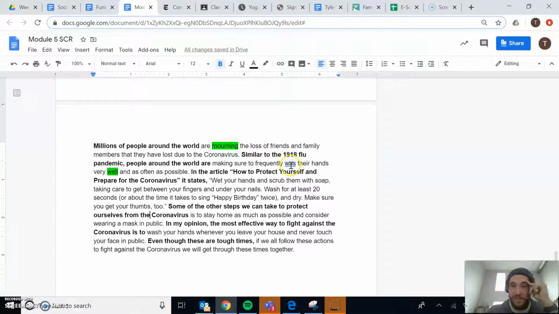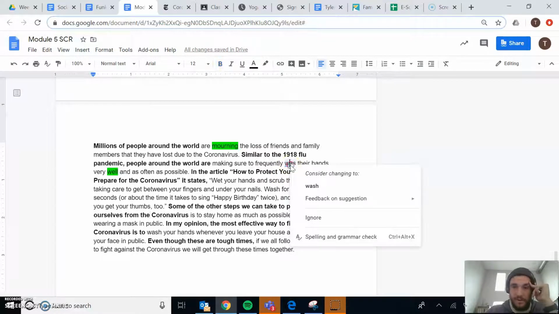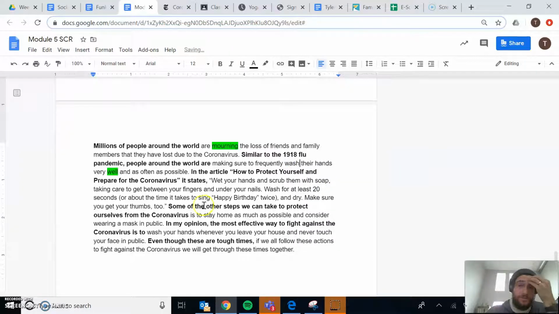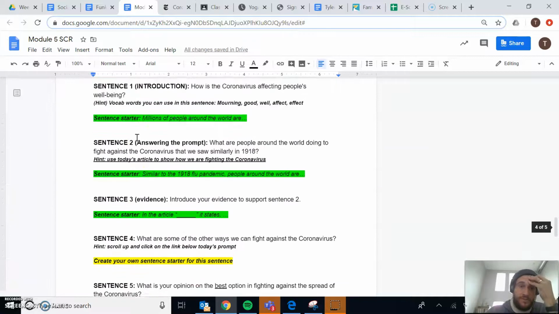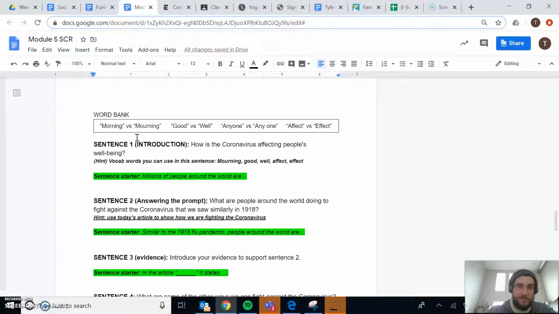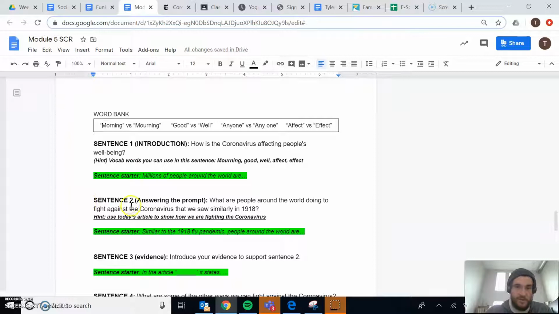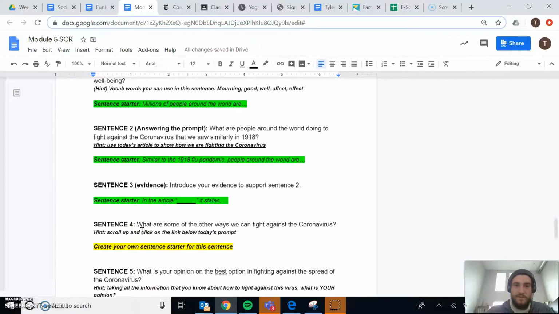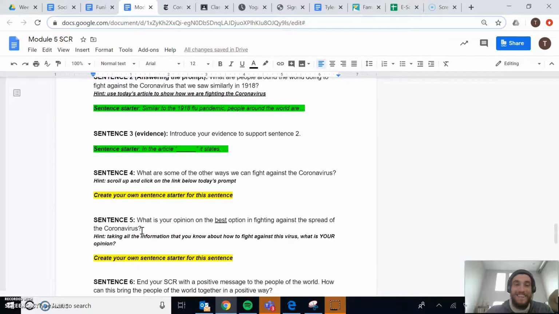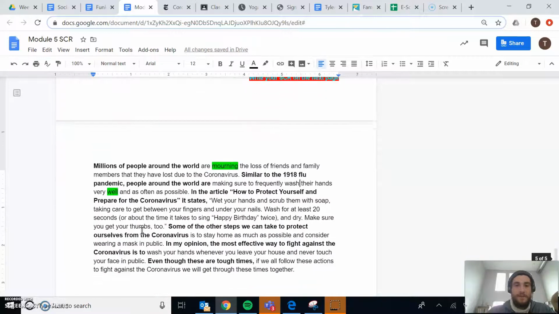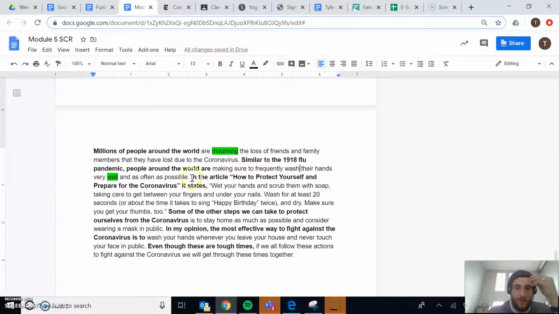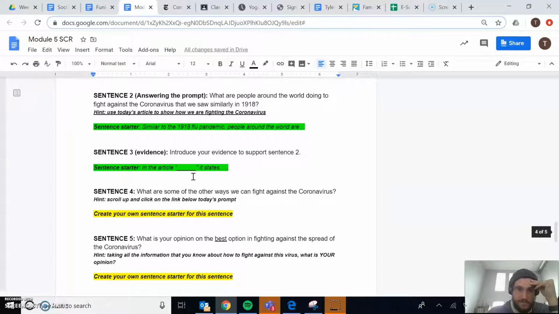Again, I see another squiggly line here, so I'm going to right-click that, and it says consider changing to wash. That is correct. I meant to write wash in there, but I wrote was instead. So I'm going to make that change. So I've got my first 2 sentences. They're in order, I'm just following along, sentence 1, sentence 2, and I'm using the sentence starters to begin each of my sentences.